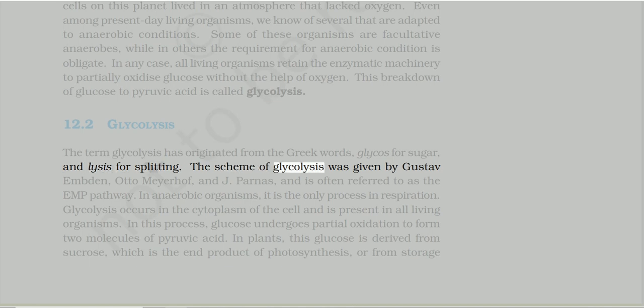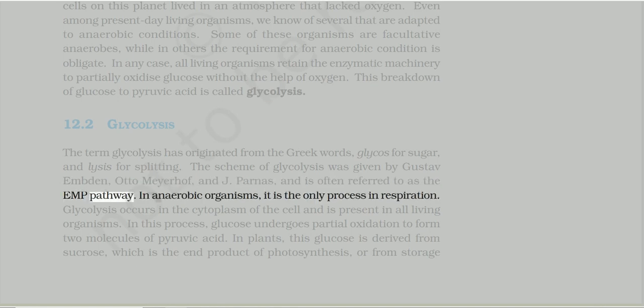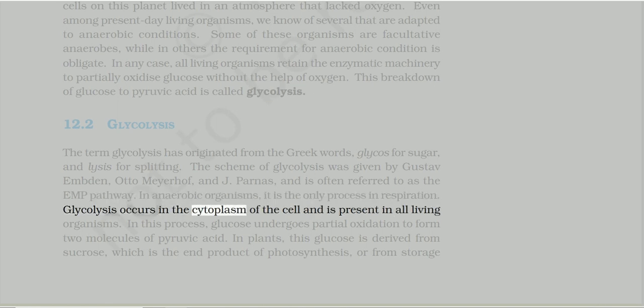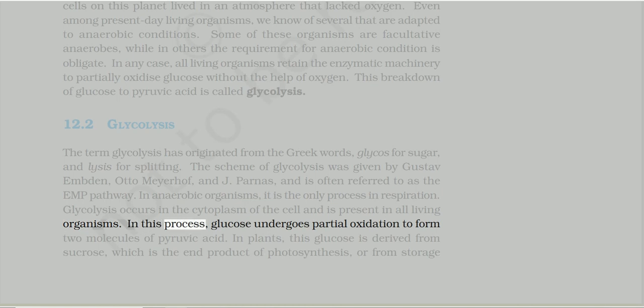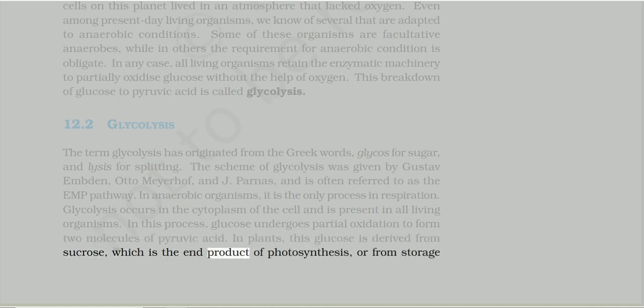The scheme of glycolysis was given by Gustav Embden, Otto Meyerhof, and J. Parnas, and is often referred to as the EMP pathway. In anaerobic organisms, it is the only process in respiration. Glycolysis occurs in the cytoplasm of the cell and is present in all living organisms. In this process, glucose undergoes partial oxidation to form two molecules of pyruvic acid. In plants, this glucose is derived from sucrose, which is the end product of photosynthesis, or from storage carbohydrates.